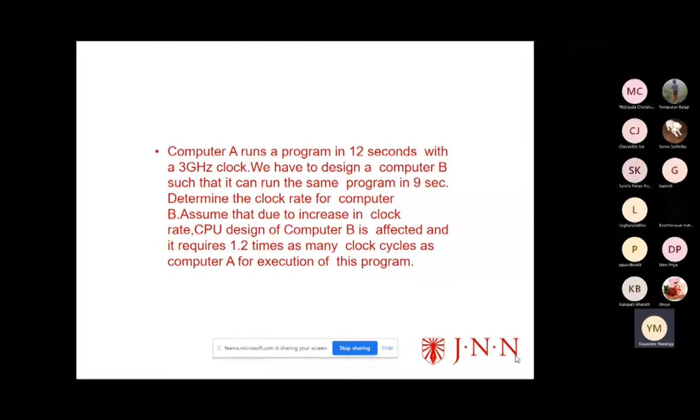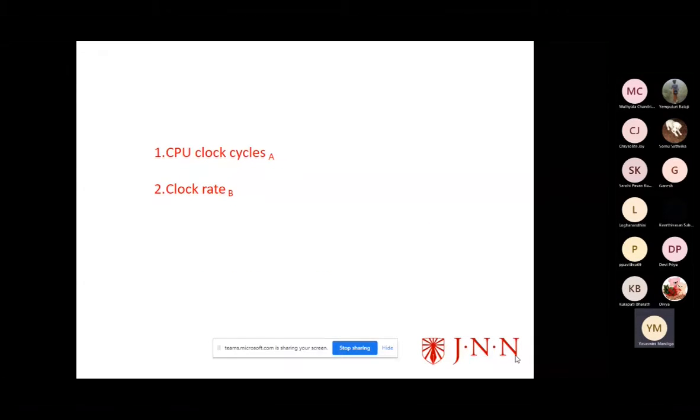They ask to determine the clock rate of computer B, how much clock rate will be needed. Assume that due to the increase in clock rate, the CPU design in computer B is affected. It requires 1.2 times as many clock cycles as computer A. So, 1.2 times bigger compared to computer A. So from the CPU clock cycles of A, we can calculate the clock rate of B.